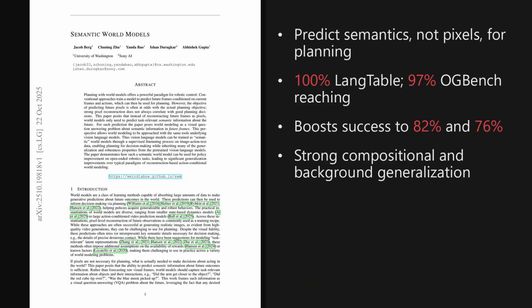I'm Alex. Today, we're looking at a paper trending on X, published on October 22nd, 2025, about 3 days ago. The big idea is to model the future with language by asking action-conditioned questions, which delivers striking results like 100% success on Language Table reaching and separation, and 97% cube reaching on OGBench. The paper is titled Semantic World Models, and as we'll see later, the implications for planning and data efficiency are quite significant. In short, a pre-trained vision language model answers future-focused questions to score action sequences, enabling both sampling and gradient planning with strong generalization.